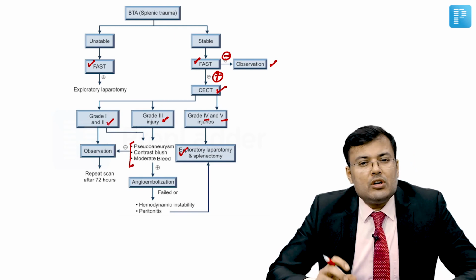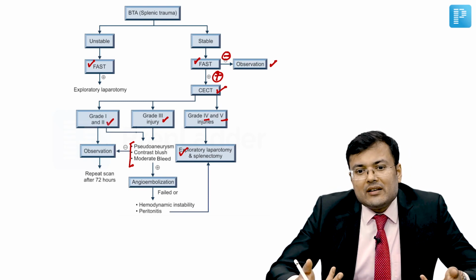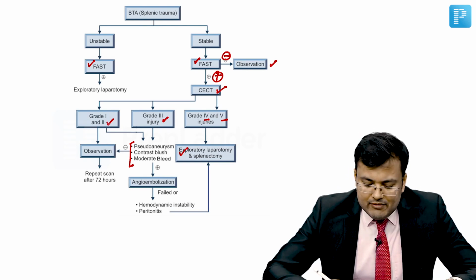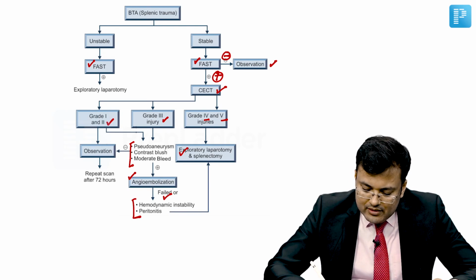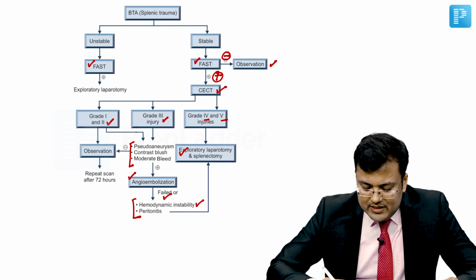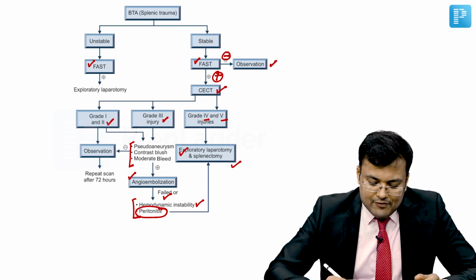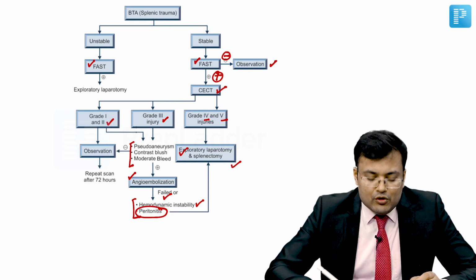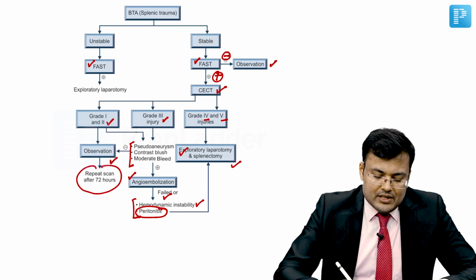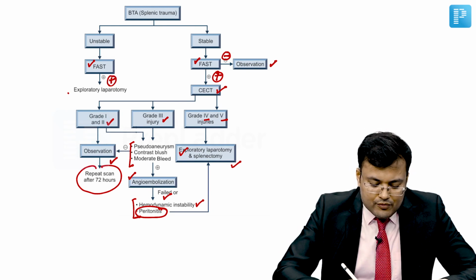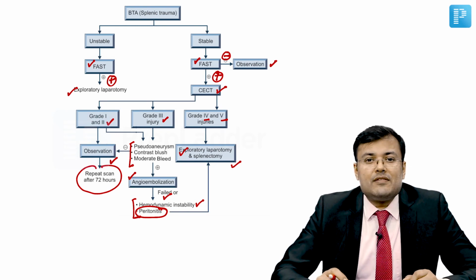If it is grade 1, 2 or grade 3, we can go for observation if there is no pseudoaneurysm, no contrast blush, or moderate bleed is absent. Contrast blush means active bleeding is there. If there is pseudoaneurysm or active bleeding, we go for angioembolization. If angioembolization fails, or there is hemodynamic instability and peritonitis, in such patients we take the patient for laparotomy. And for grade 1 to 2, when we go for observation, we go for a repeat scan after 72 hours. In an unstable patient, FAST will obviously be positive, and then we go for exploratory laparotomy, right? So this is how we manage the patients of splenic trauma.